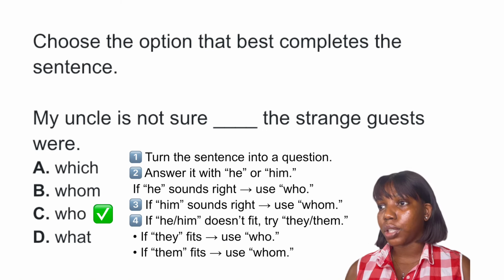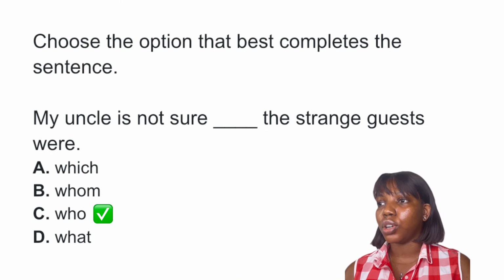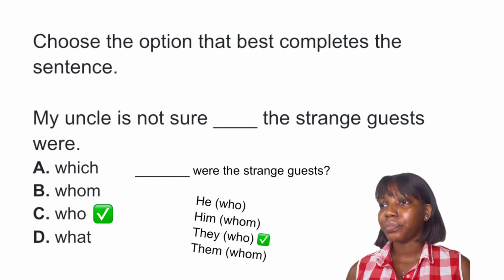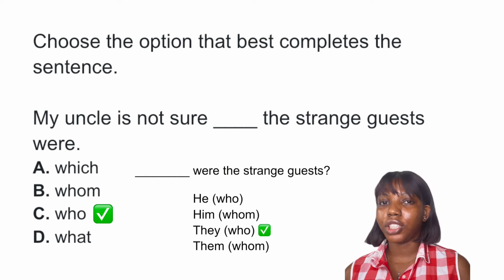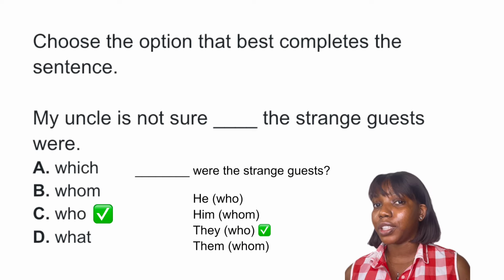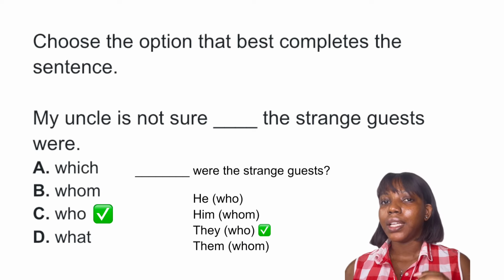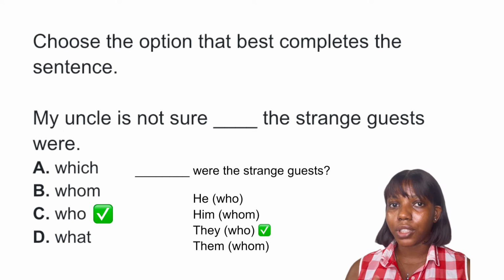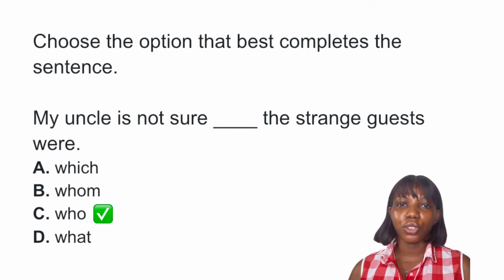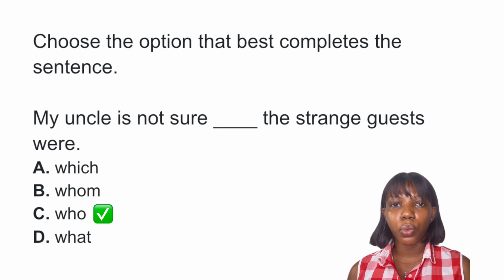Now let's try that quickly. Let's change it to a question. Dash where the strange guest, okay? He where the strange guest doesn't fit. Him where the strange guest doesn't fit. Now let's try they or them. They where the strange guest. It does fit, right? So the answer to this question is who. Them where the strange guest doesn't sound correct, right? So the best answer to this question is option C, who.